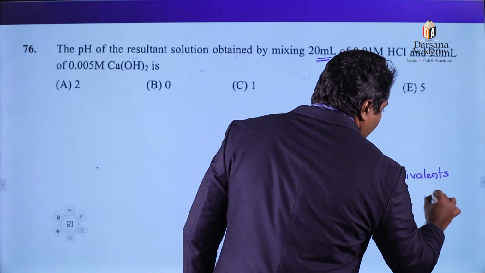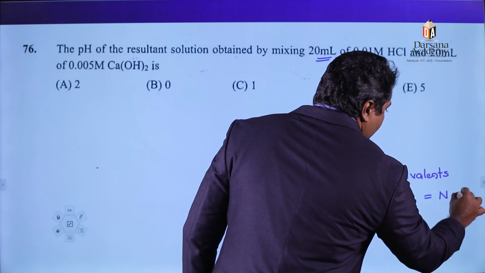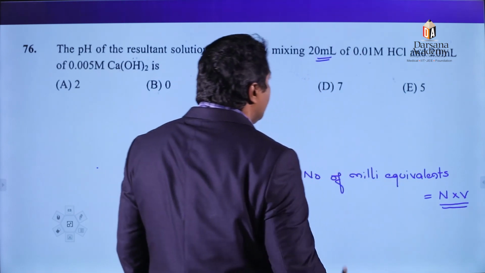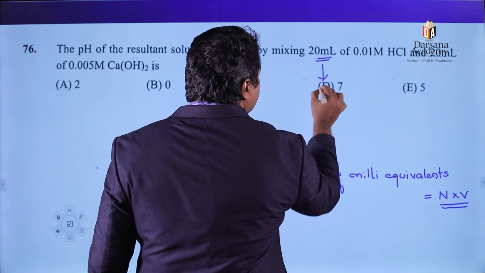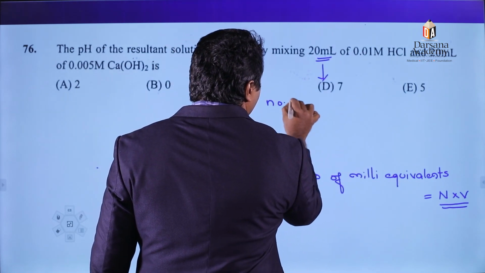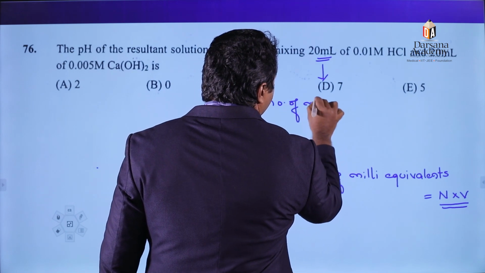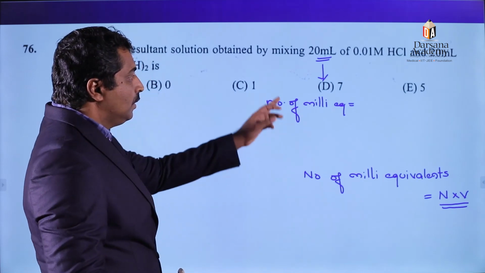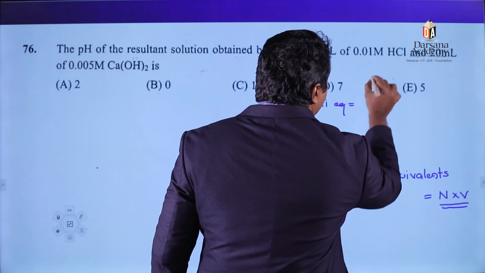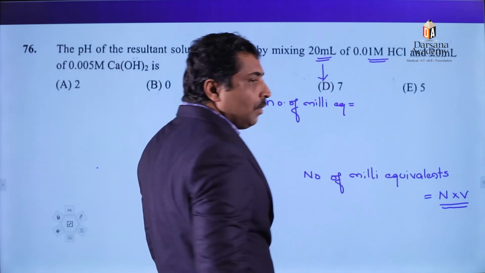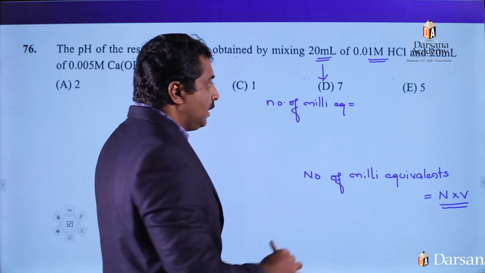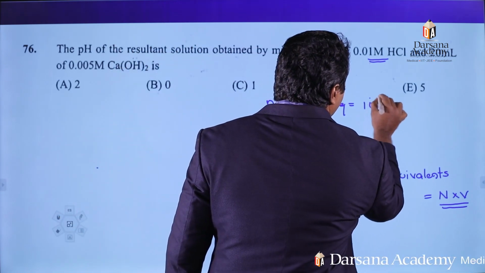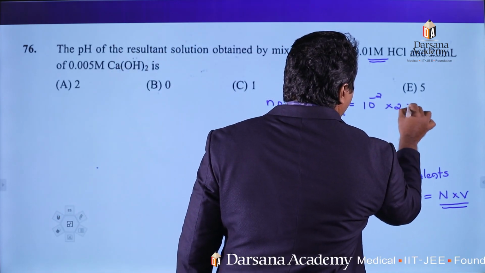Number of milli equivalents is equal to normality into volume. In the case of HCl, normality is same as molarity: 10 raised to minus 2 into 20.